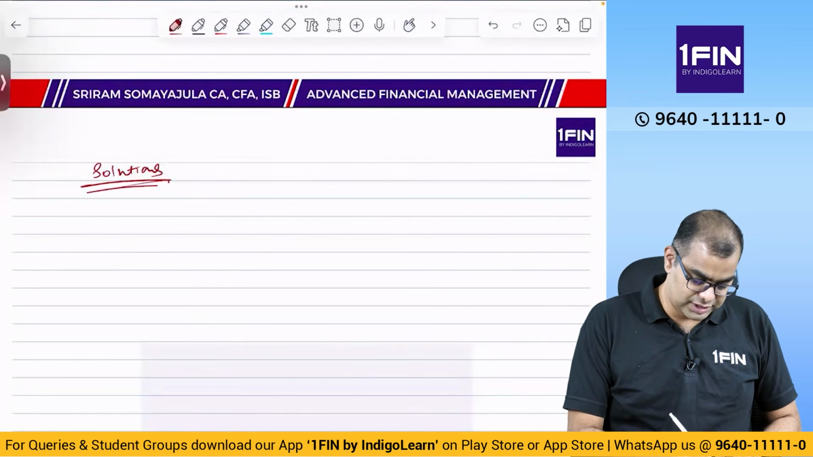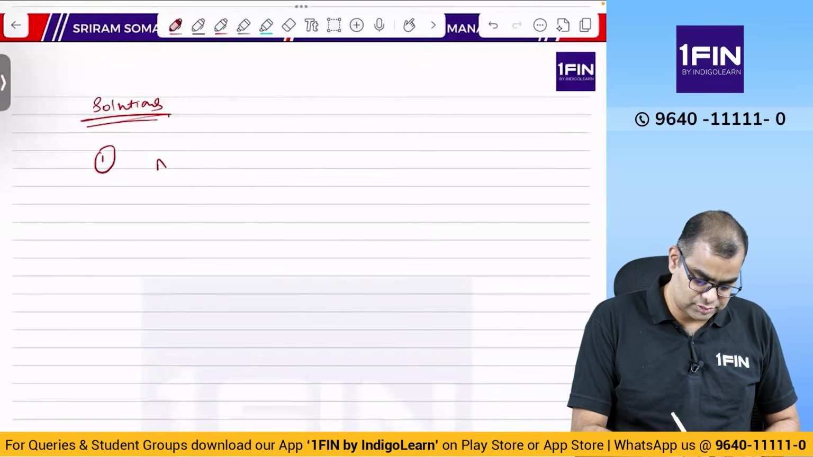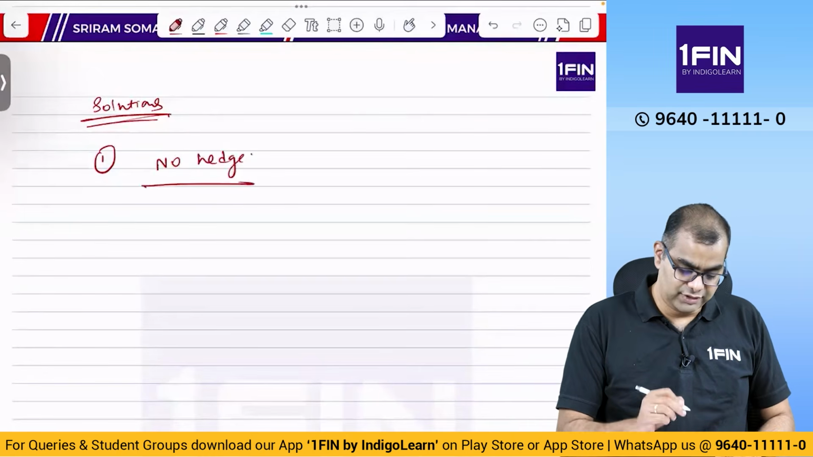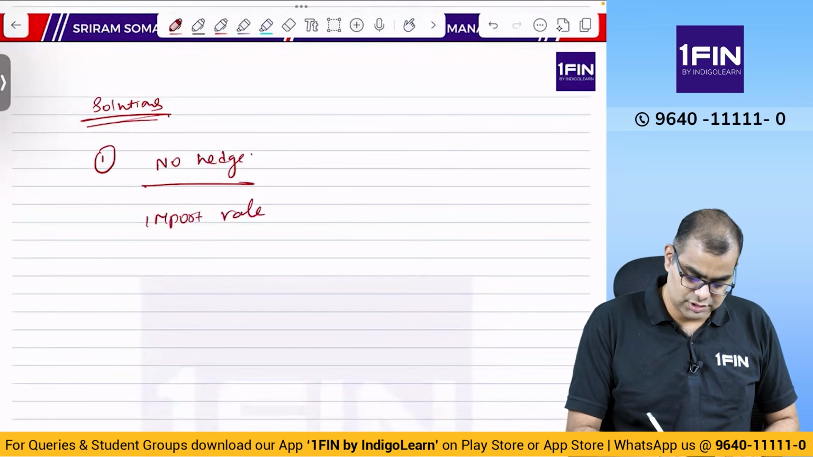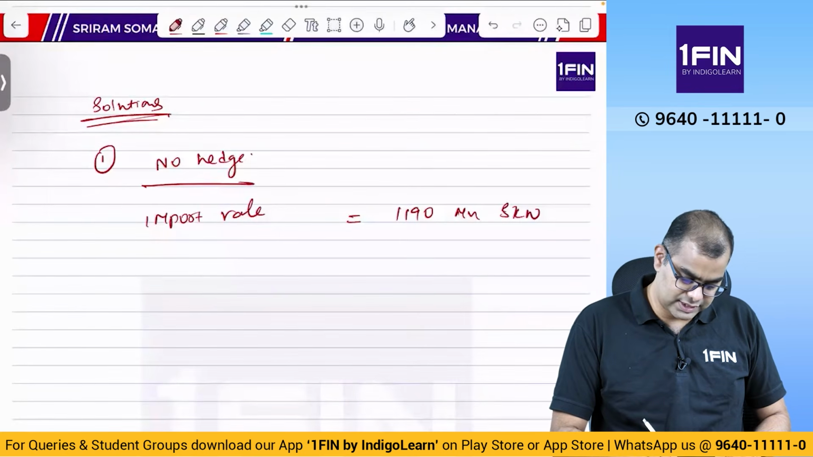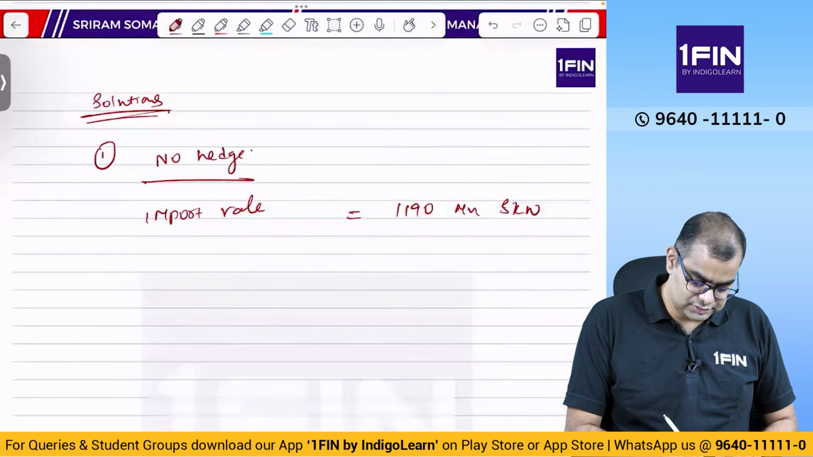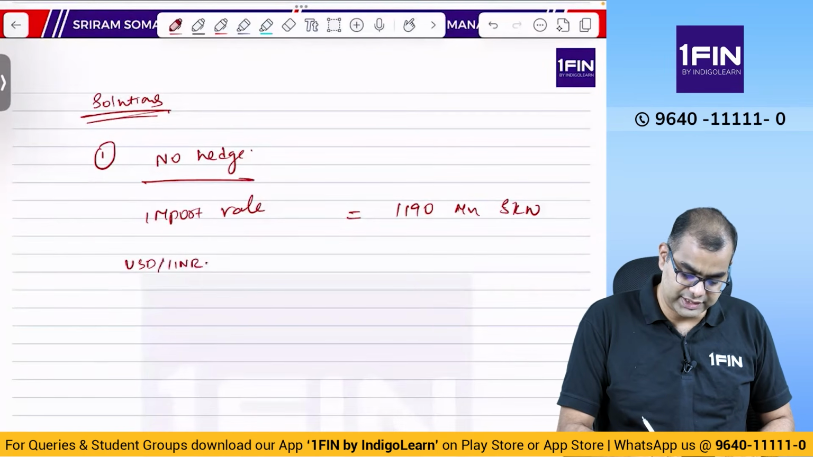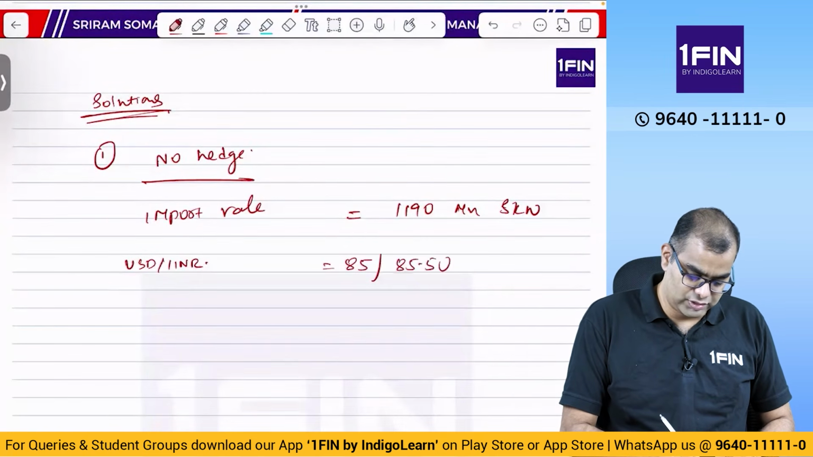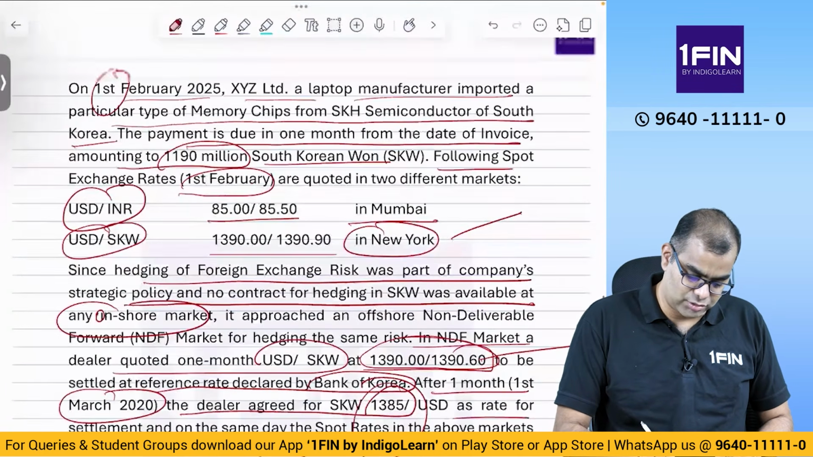First thing. First is what? Do nothing, right? That is no hedge. Basically no hedge. If you don't take any hedge, the import value is 1190 million SKW, correct? That's what they said, right? USD INR, this direct quote was how much? 85 by 85.5. Then USD SKW, this was what? 1390 by 1390.9.